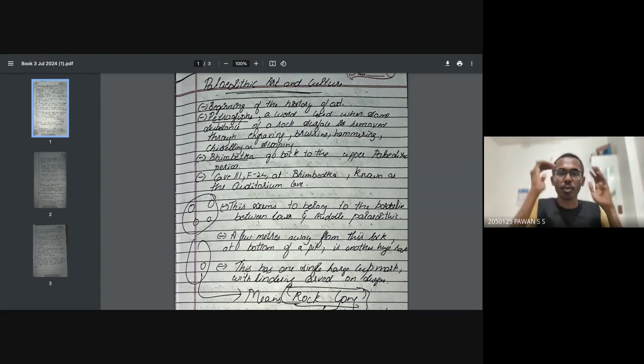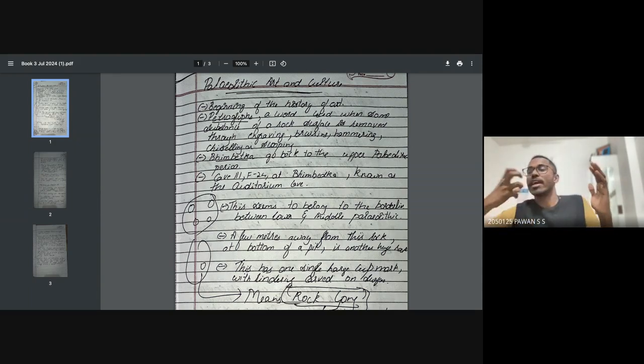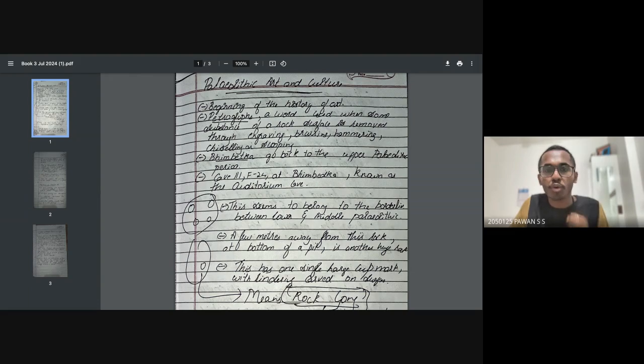Now let me give you a quick context. We'll be learning more about Paleolithic art and culture, especially art and culture linked to petroglyphs. What do you mean by petroglyphs? Petroglyphs is a word used when some substance of a rock surface is removed through engraving, bruising, or hammering. That means if there is a major rock and I'm trying to take material away, engrave it, or modify it, it is called petroglyphs.